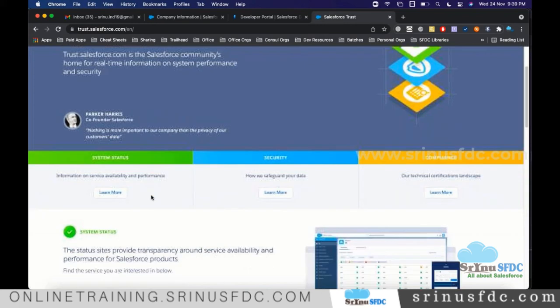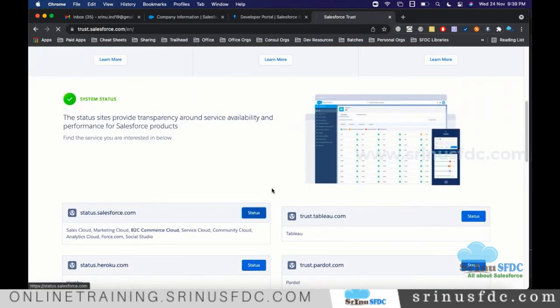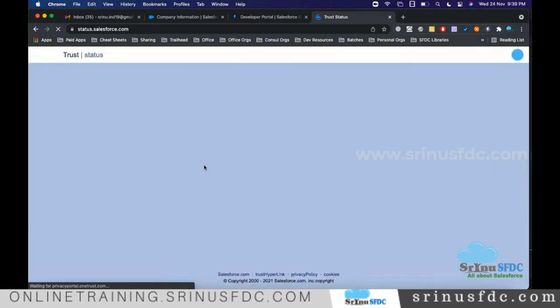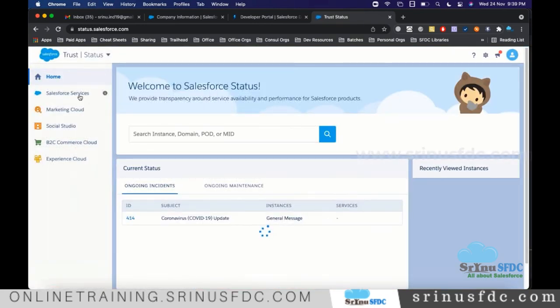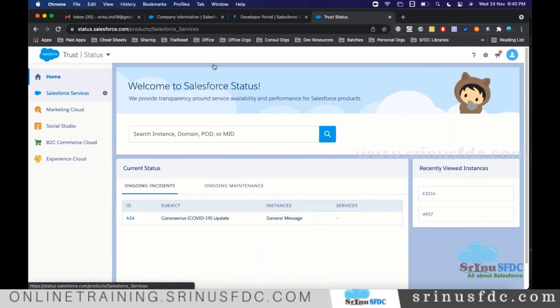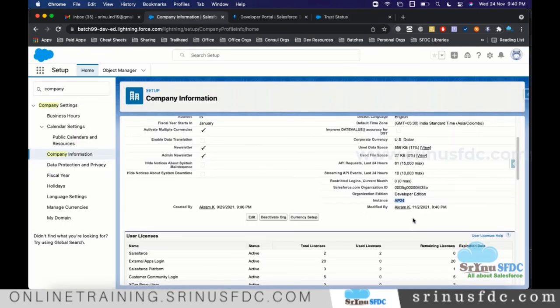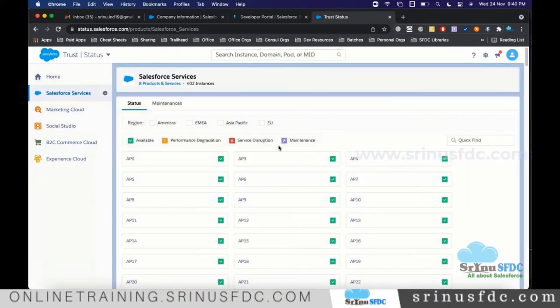You can go to trust.salesforce.com, status.salesforce.com. This is also my developer edition, not a sandbox. This is also one of the developer organizations created, and this is the location where this developer organization is present.